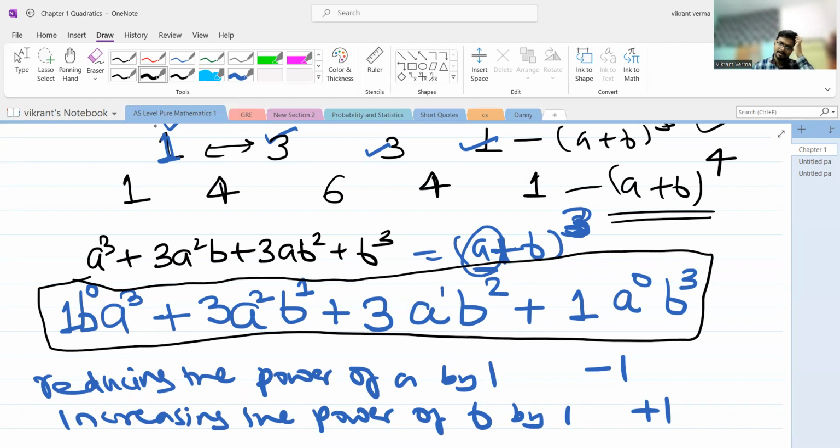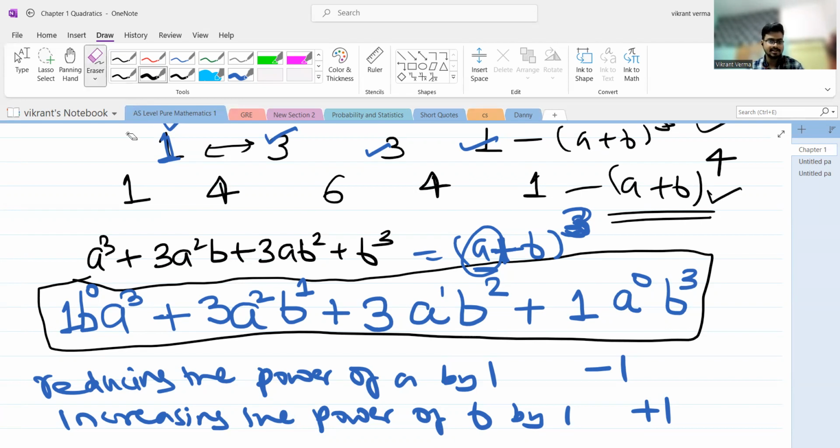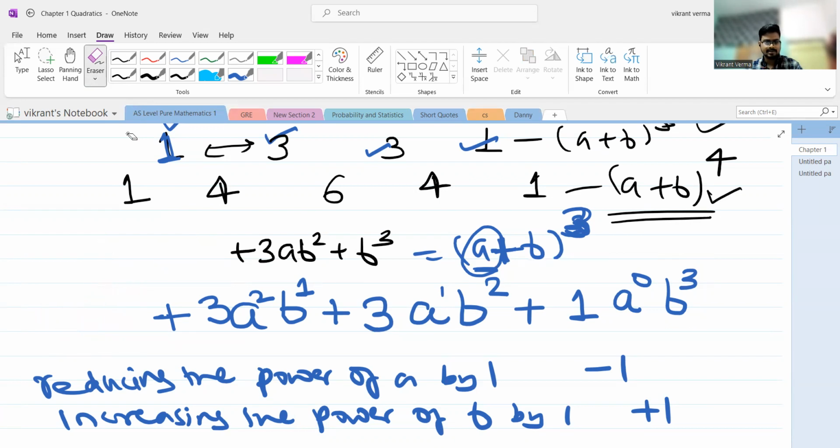We do not use this method because everyone remembers this identity. But if you apply the same method and want to write the formula for (a + b) raised to the power 4, what will you do? Let me erase it here so that I can pick the coefficients.